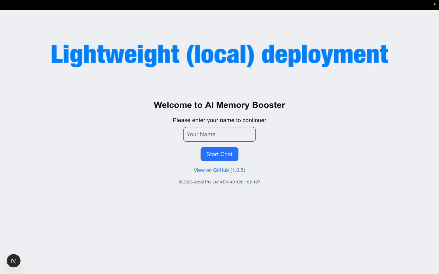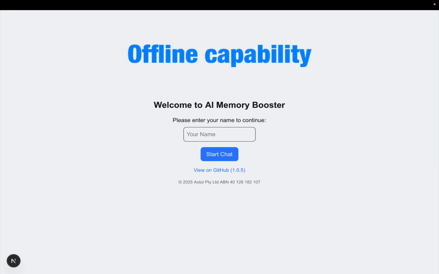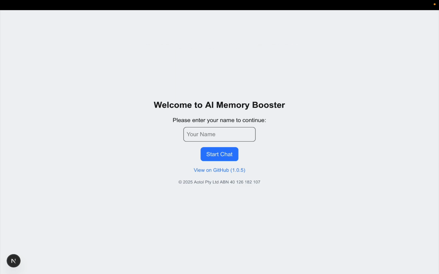Lightweight deployment. No need for expensive servers. It runs on regular devices like a laptop. Offline capability. It works fully without internet access. What you see on the screen is the web interface of AI Memory Booster, giving you a quick view of its capabilities. Now, let me turn off my Wi-Fi so the solution runs fully offline on my local laptop.